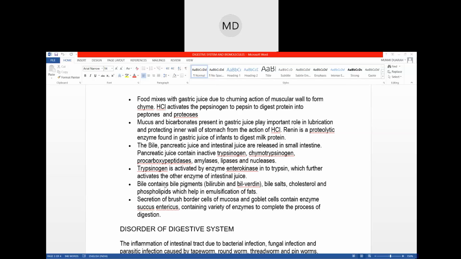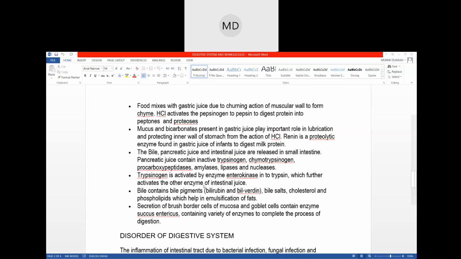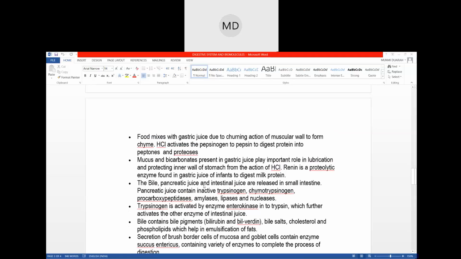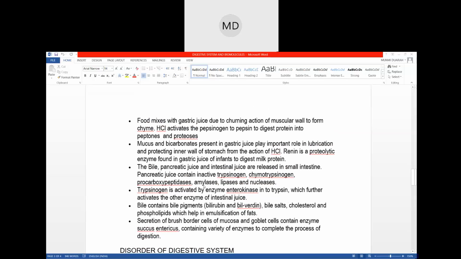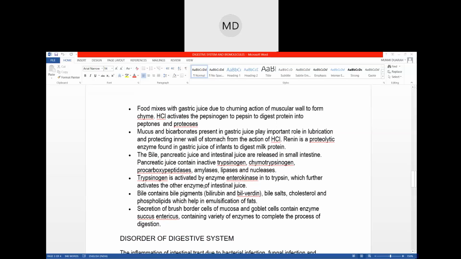Then there is bile. Do you know the color of bile? Have you seen bile in chickens? Light green? Green, I guess it is very dark. Actually, it is yellow. When you make a dilute solution of bile, it will be yellow. But since it is in a very concentrated form, that is why it seems to be green. Yes, it is green, but when you make a dilute solution, it will seem yellowish.